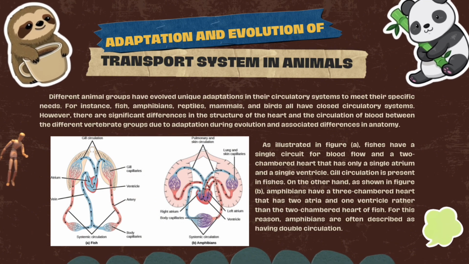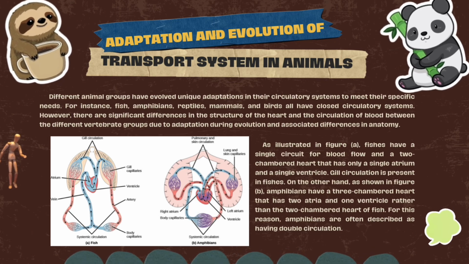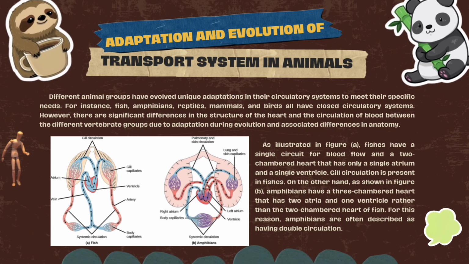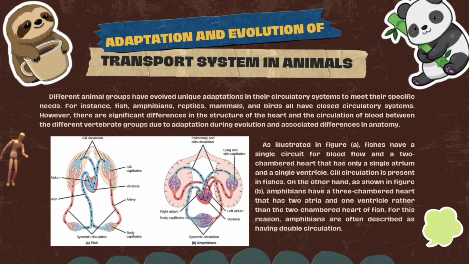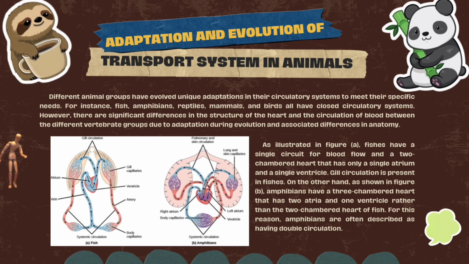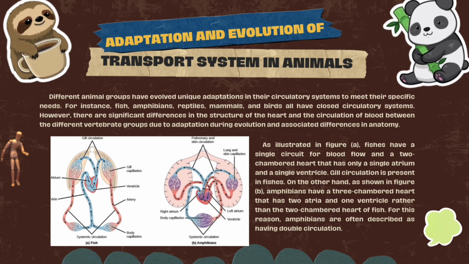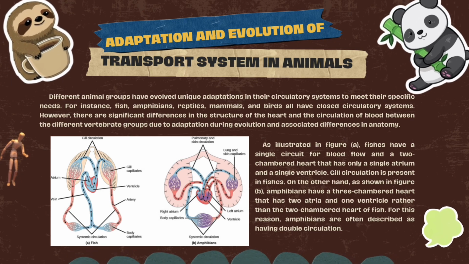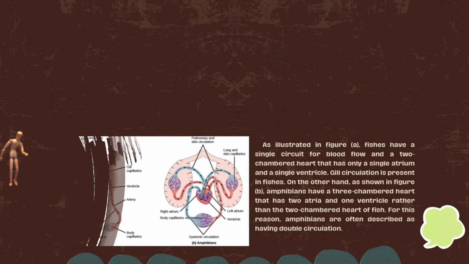As illustrated in Figure A, fishes have a single circuit for blood flow and a two-chambered heart that has only a single atrium and a single ventricle. Gill circulation is present in fishes. On the other hand, as shown in Figure B, amphibians have a three-chambered heart that has two atria and one ventricle rather than the two-chambered heart of fish. For this reason, amphibians are often described as having double circulation.